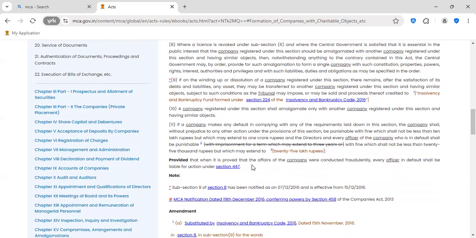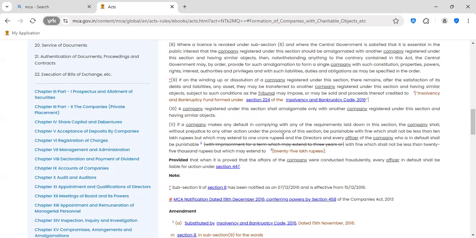If the company makes any default in complying with any of the requirements laid down in this section, section 8 company, if contravenes any of the provisions, then the company shall, without prejudice to any other action under the provisions of this section, be punishable.